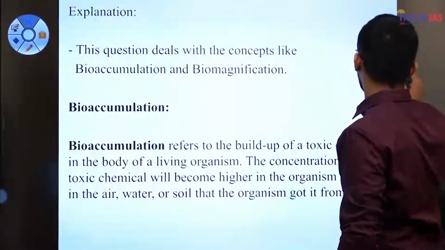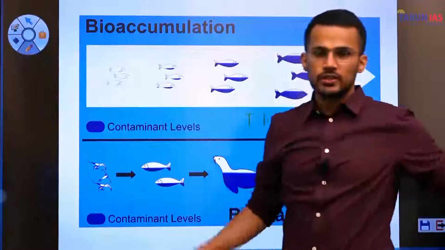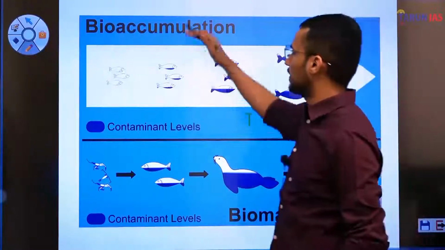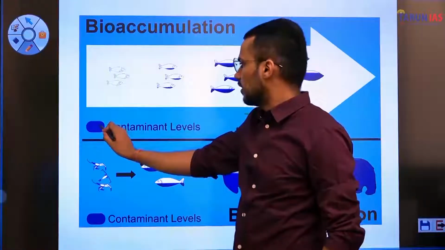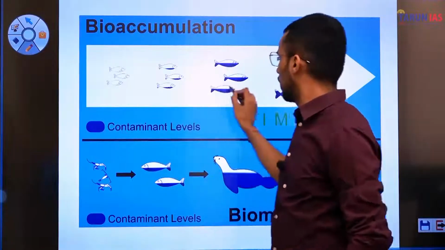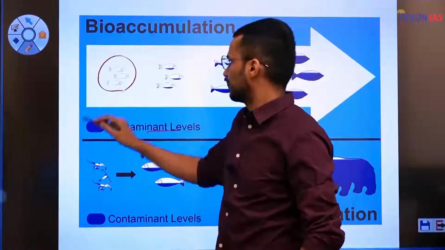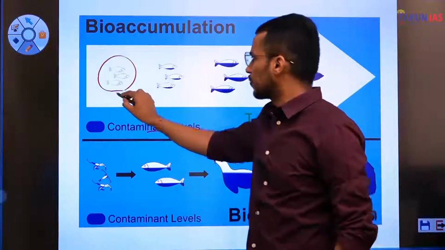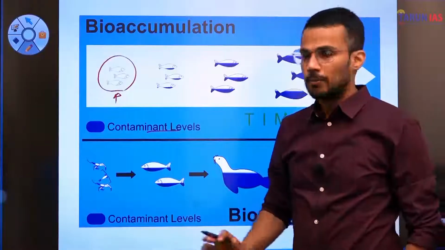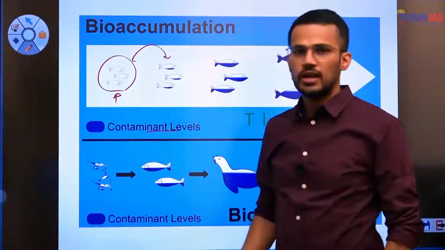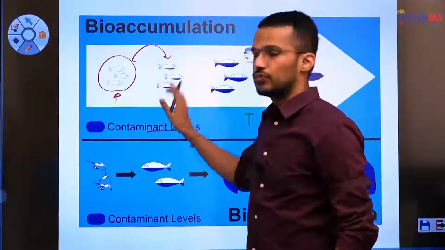In order to explain bioaccumulation, let us take help of this particular diagram. In this diagram, you can see that the first part is about bioaccumulation. So let us discuss that part. The dark blue is the level of contaminant. There is a fish, and at the first stage it does not contain any contaminant. But at the second stage, contaminants have entered into the body of these fishes.